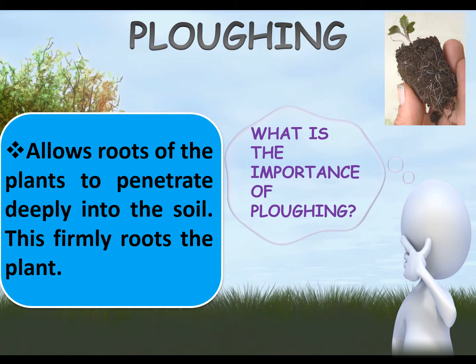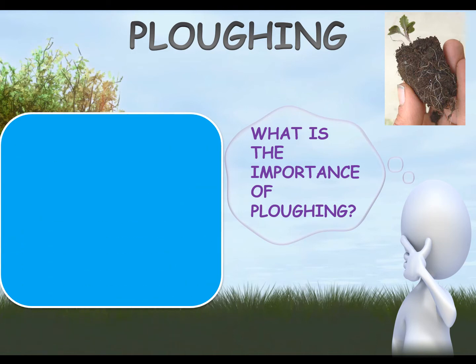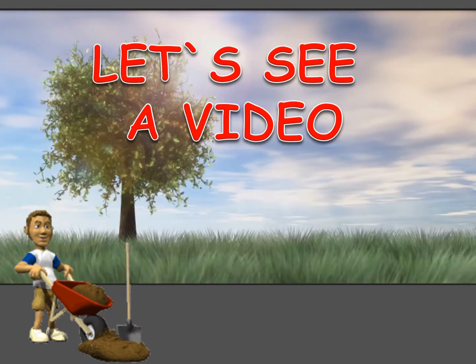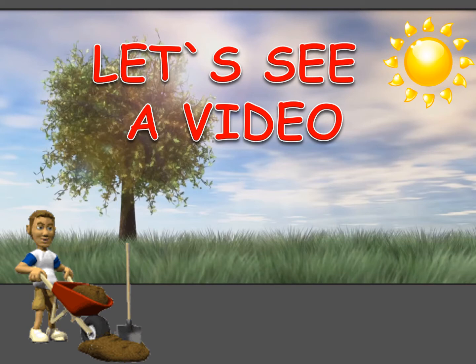It allows roots to penetrate deeply into the soil. This firmly roots the plant. Let's see a video for better understanding of this concept. After that, I will give you a task.